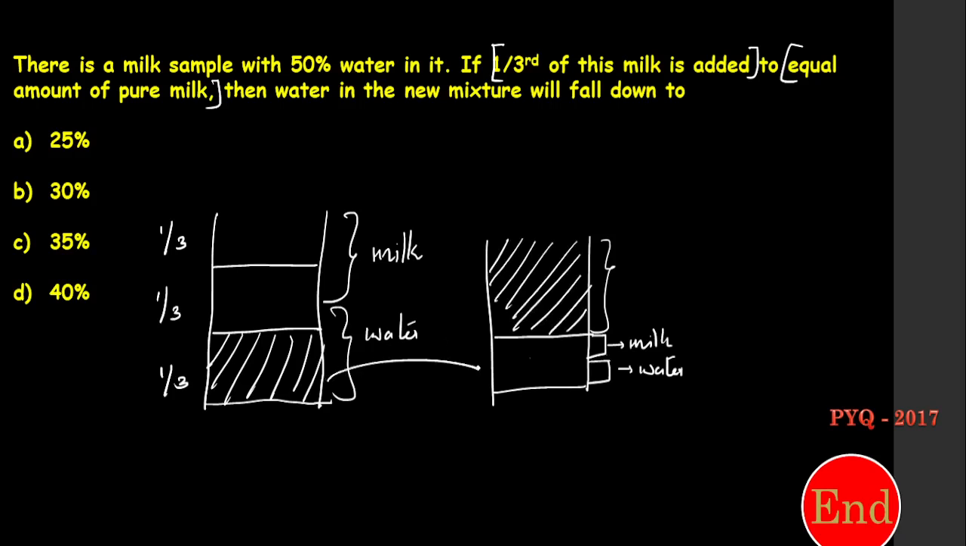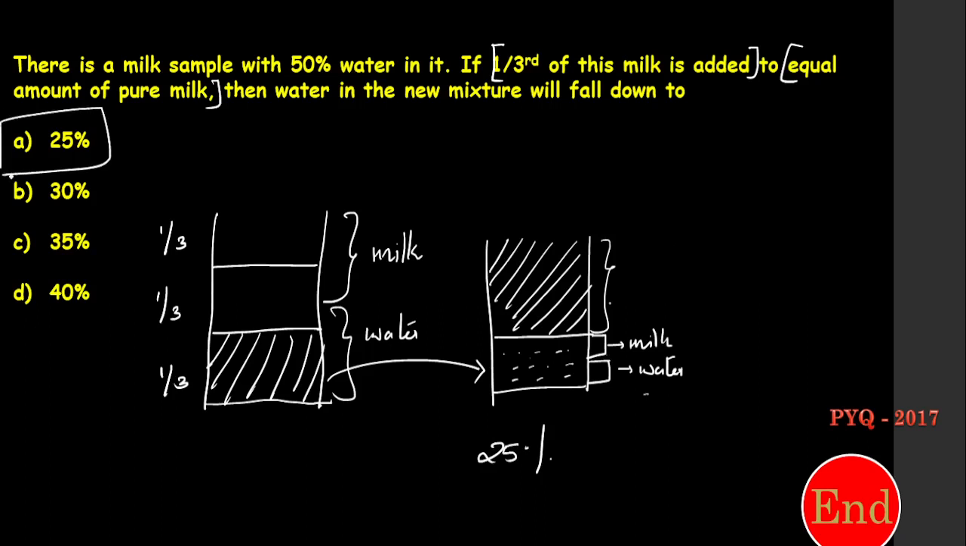I am going to take 1 part out of 3 parts here. So this is the mixture: 3 parts plus 1 part. Look at this. This is milk and here only 1 part is water. So out of 4 parts, only 1 part is water, so it becomes 25%. This is the understanding of this concept.